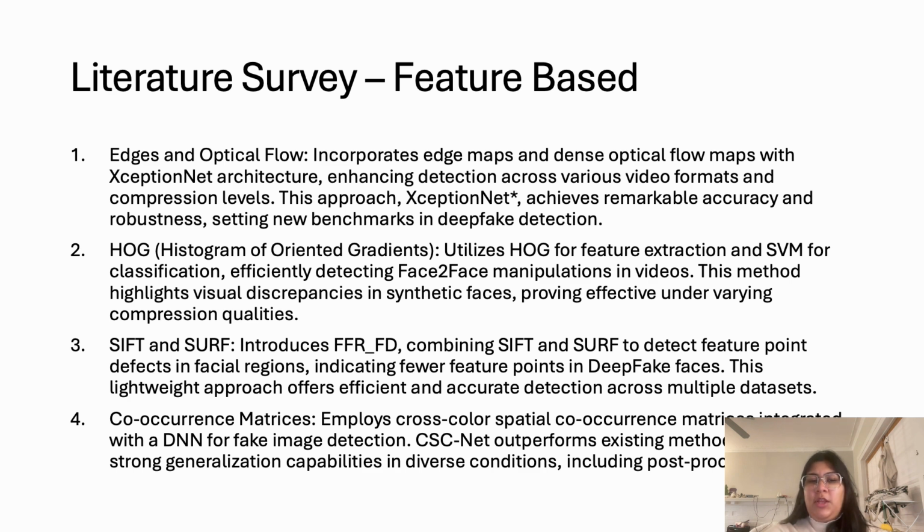The histogram of oriented gradients, the HOG, utilizes HOG for feature extraction and SPM for classification, efficiently detecting Face2Face manipulations in videos. This method highlights visual discrepancies in synthetic faces, proving effective under varying compression qualities.